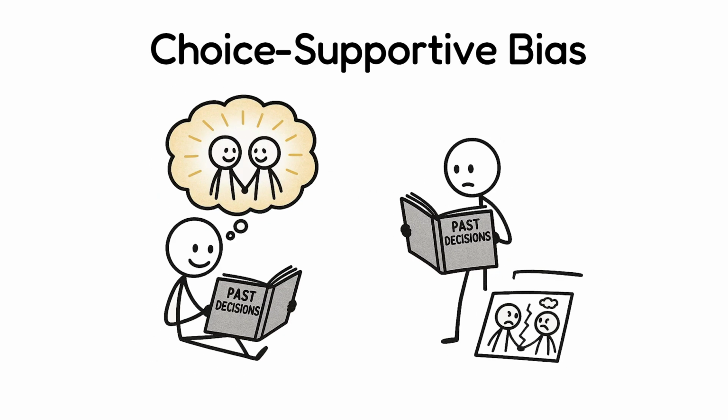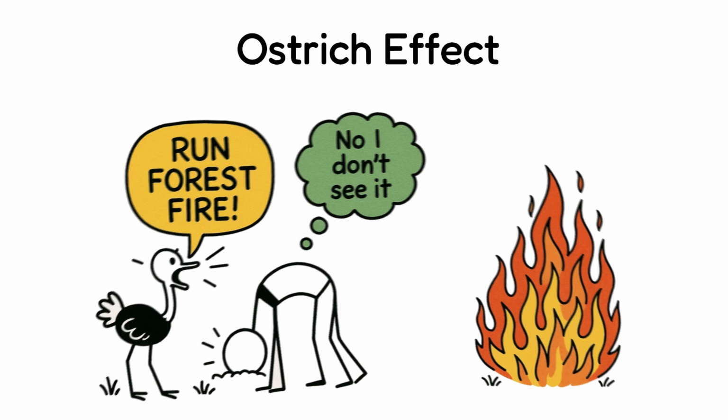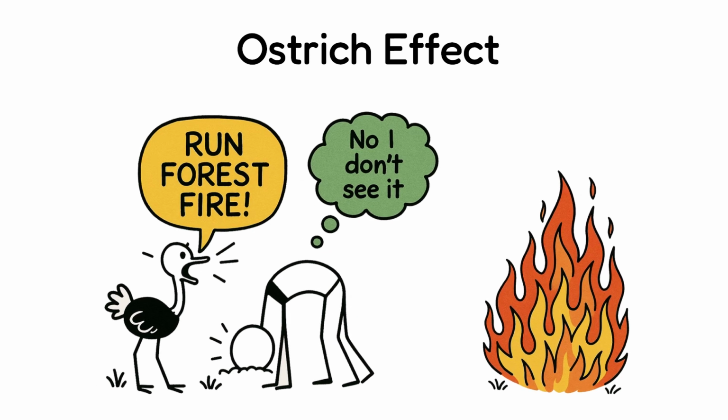Choice-supportive bias. It's the tendency to remember your past choices as better than they were, focusing on the positives and ignoring the negatives. For example, my friend bought an overpriced phone and now says, "It's perfect," even though it keeps freezing. Ostrich effect. It's the tendency to avoid negative information by ignoring it, like burying your head in the sand, hoping the problem goes away.